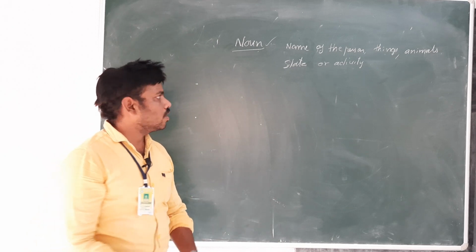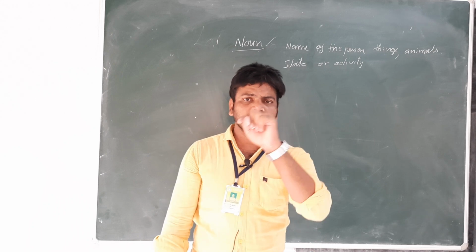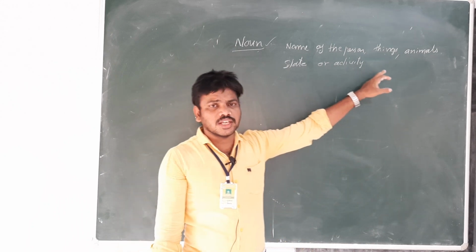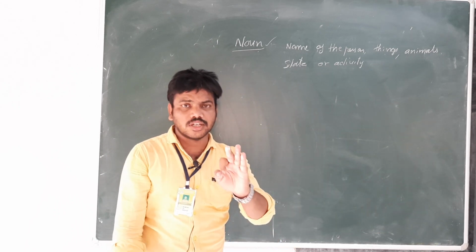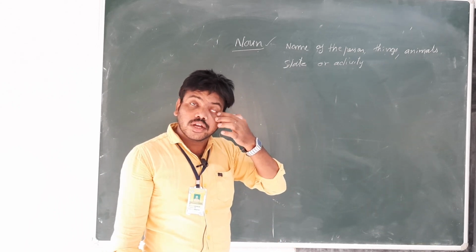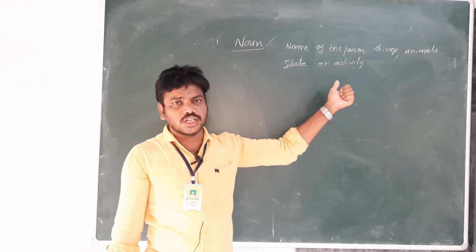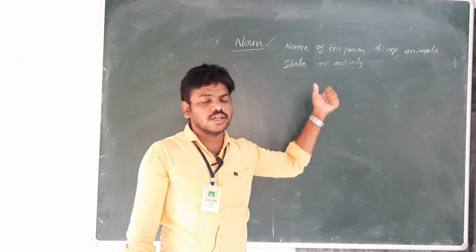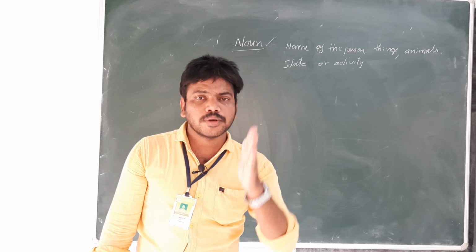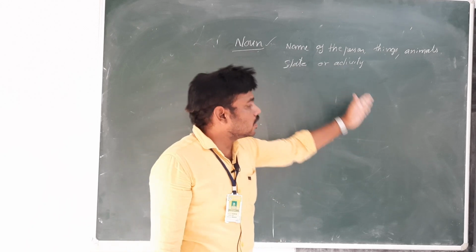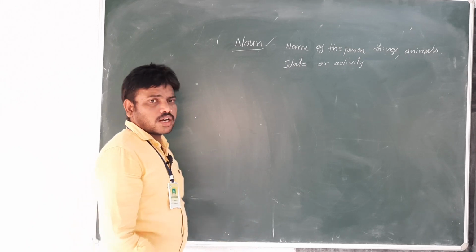This is called noun. If there is the name of a person, it is a noun. If any name is there in the sentence, it is a noun. If any animal name is there, it is regarded as a noun. If a sentence shows any state or activity, any action, it is a noun. So a noun is a word which refers to the name of a person, thing or animal. Now let us see what the types of nouns are.